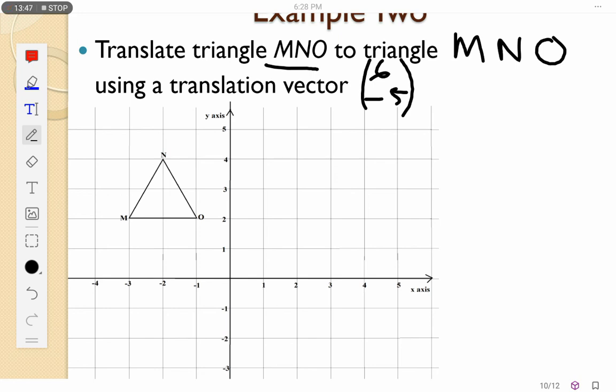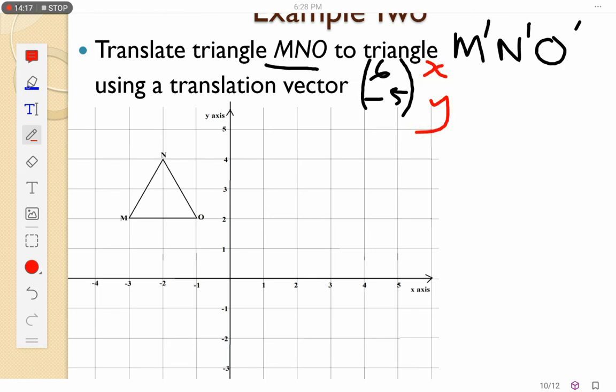When it's an image, we put dashes, and these dashes are simply referring to the image. So I want to move triangle MNO to its image. Our translational vector is 6 in the x and minus 5 in the y.